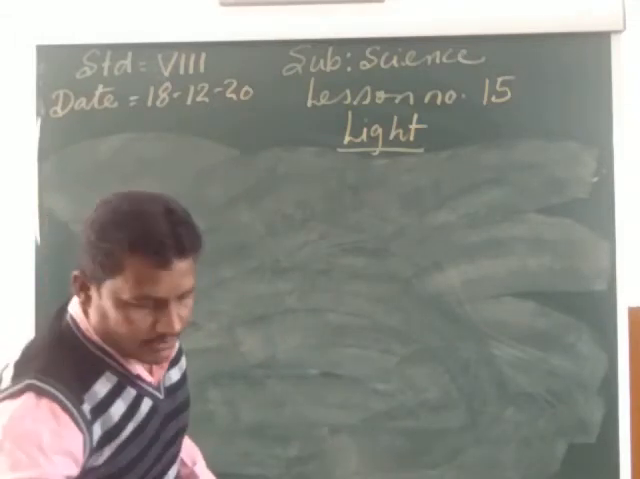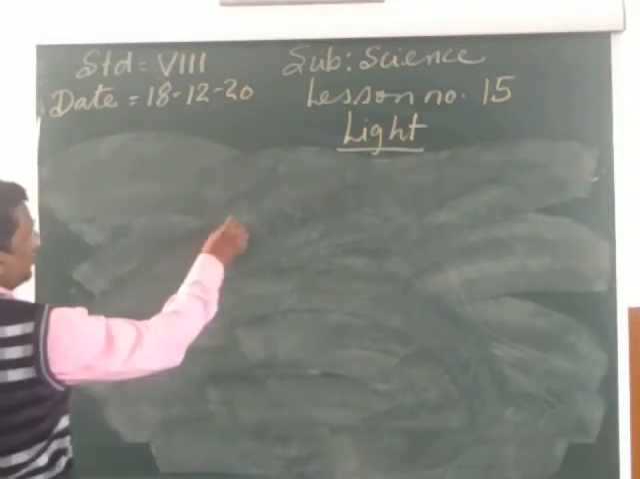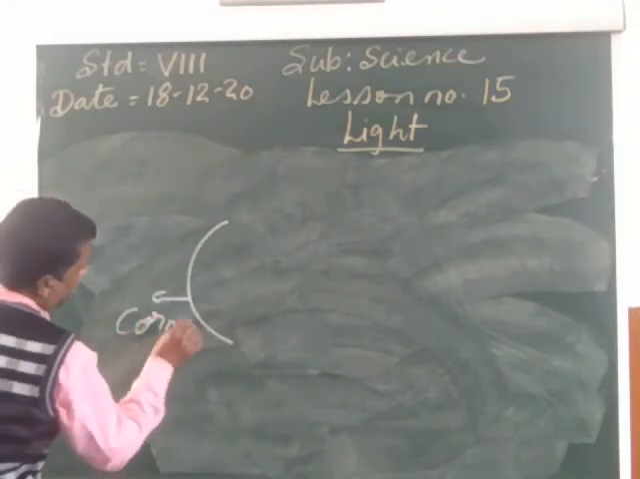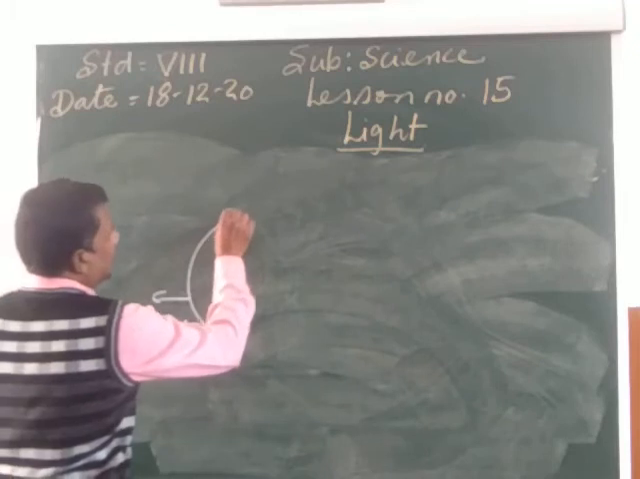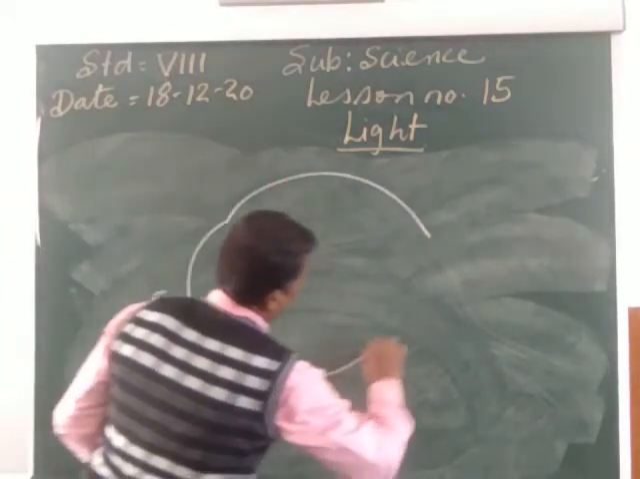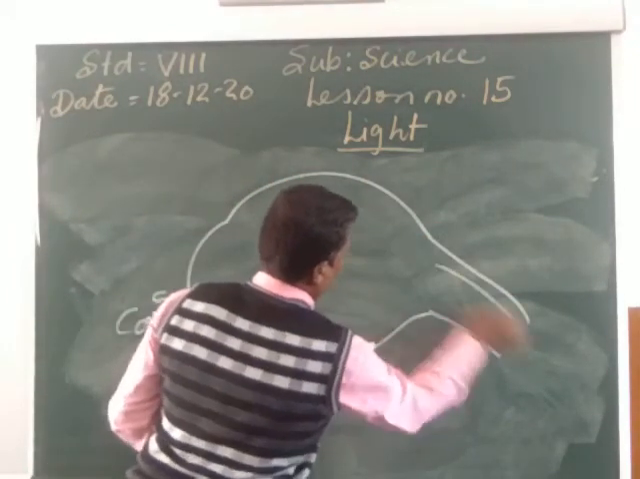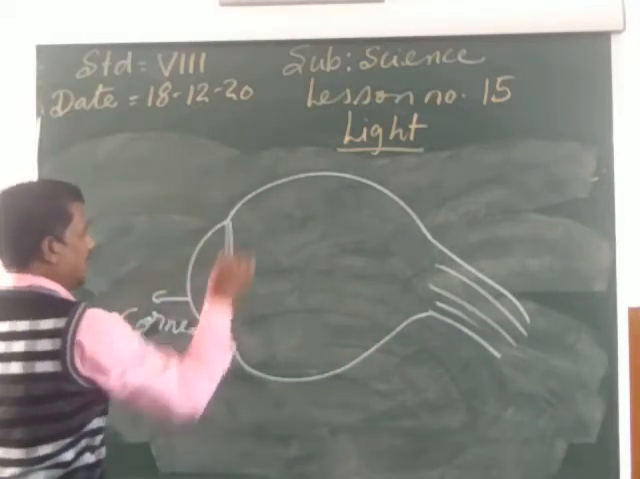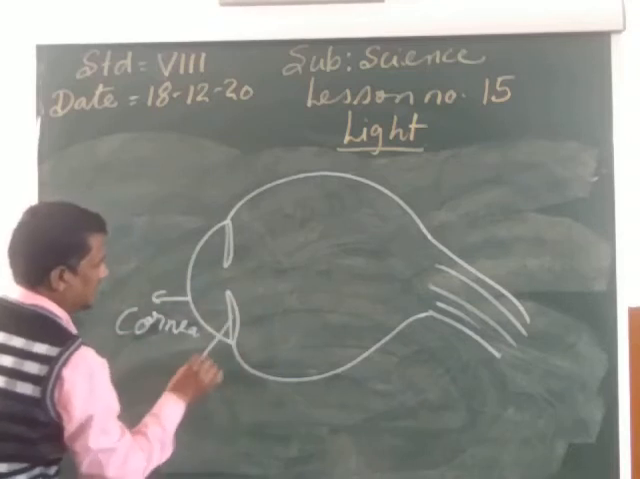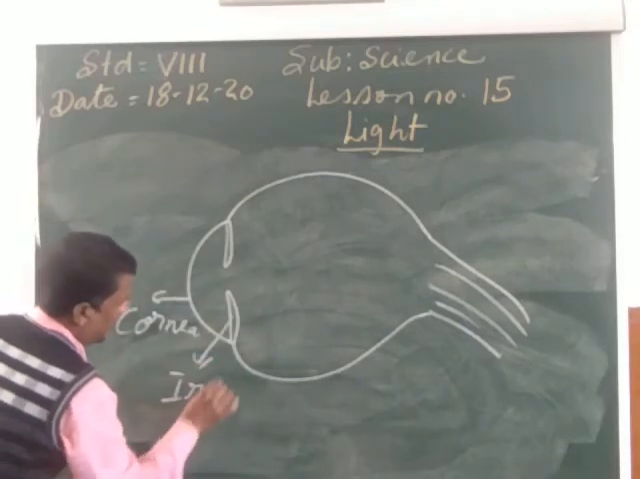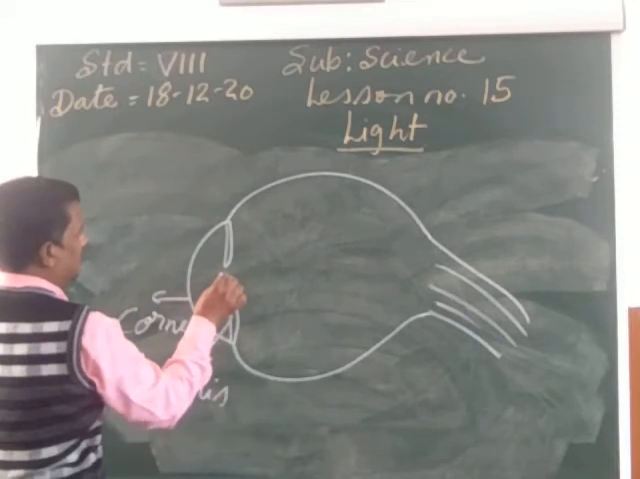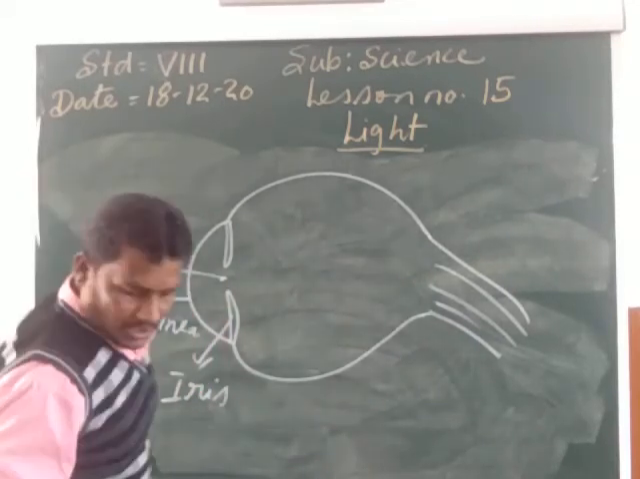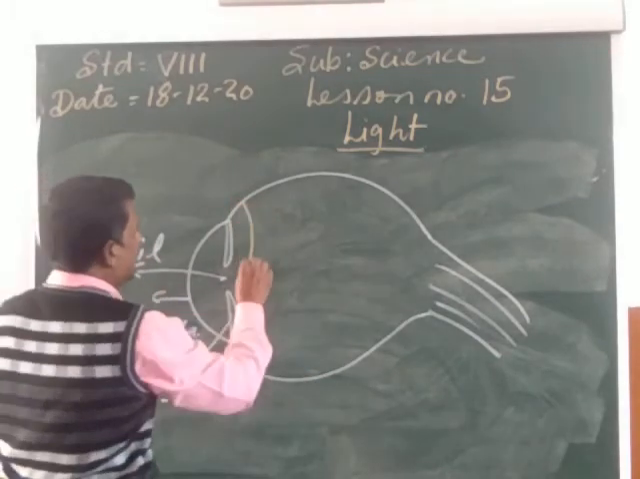So once again let us revise it because it is an important topic. The front part of the eye is called the cornea. C-O-R-N-E-A, cornea. After the cornea we can see the iris. See very carefully my child, it is the iris. I-R-I-S, iris. And here it is the pupil. P-U-P-I-L, pupil.